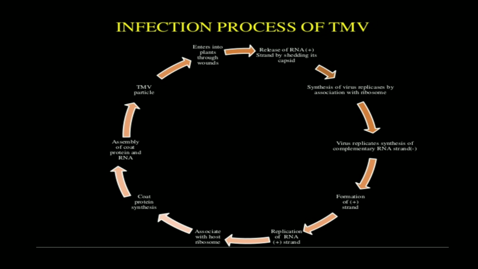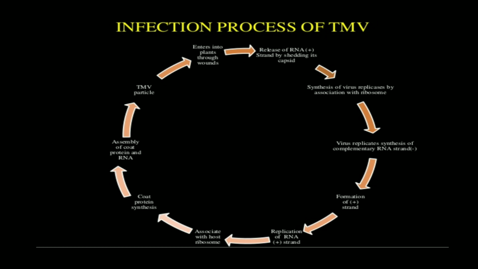Then virus replication by association with the ribosomes takes place. The virus replicates, synthesizing complementary RNA strands, and then the original genetic material of the virus is formed, and the replication of these RNA strands takes place. After that, it associates with the host ribosome, and the protein coat, that is the capsid, is synthesized, and assembly of the coat proteins and RNA takes place.